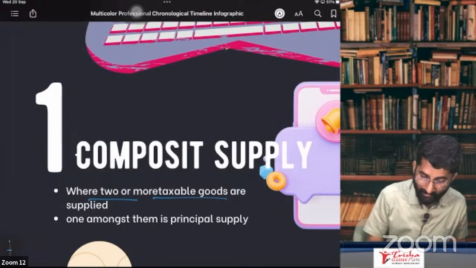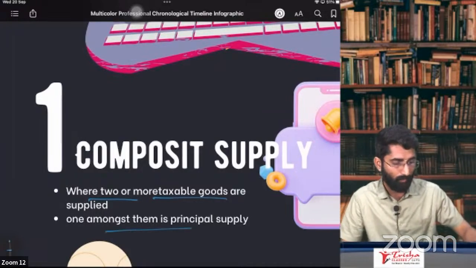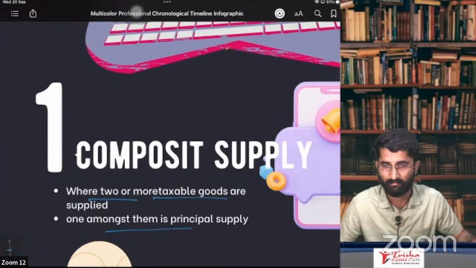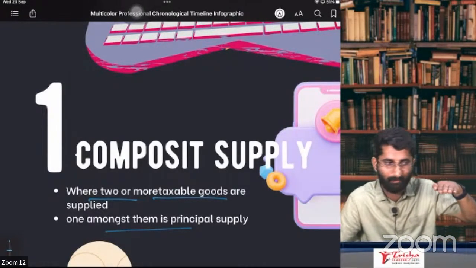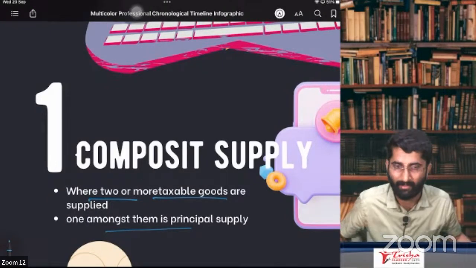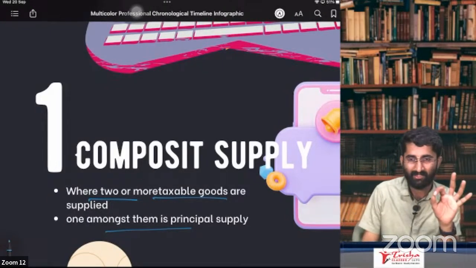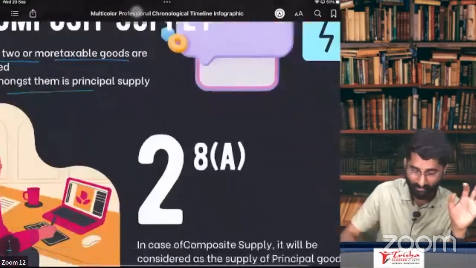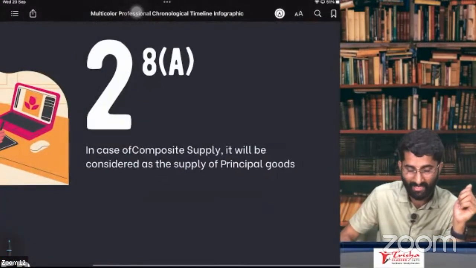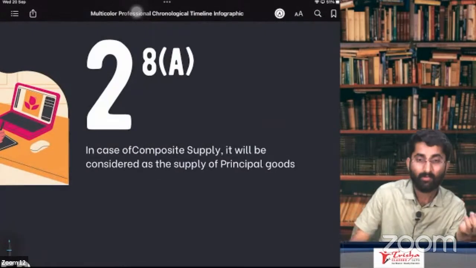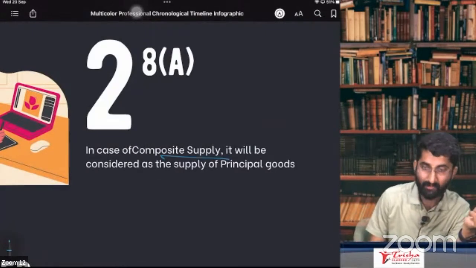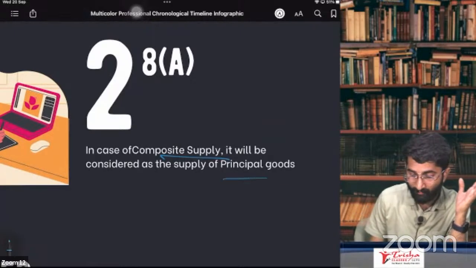And one amongst them is the principal supply. For example, mobile and charger. So this is what? Composite supply. Why? Because one is the main supply, the principal supply, the mobile, and the charger goes along with it. Now, how to tax it? Section 8, sub-section (a) says that in case of composite supply, it will be the supply of the principal goods.